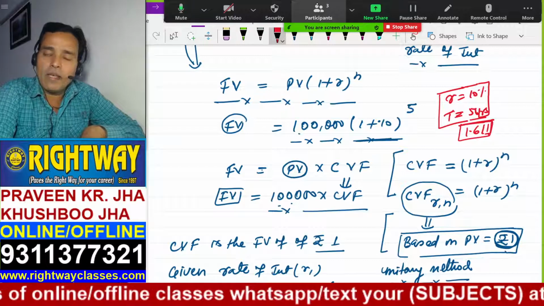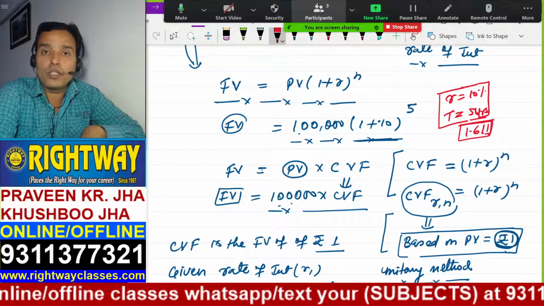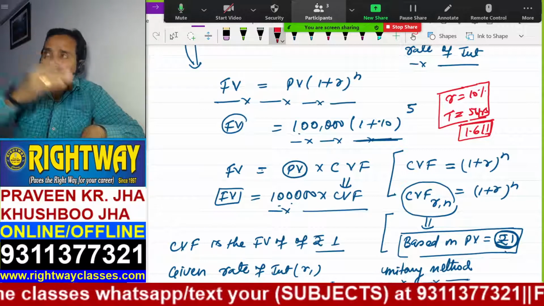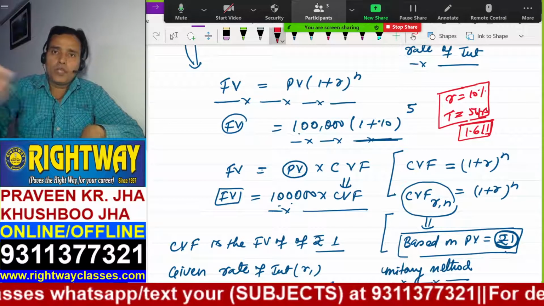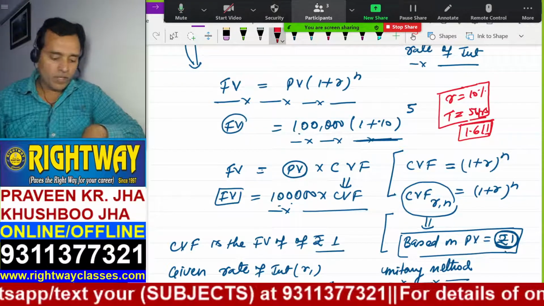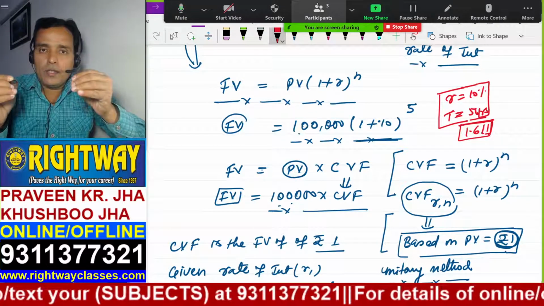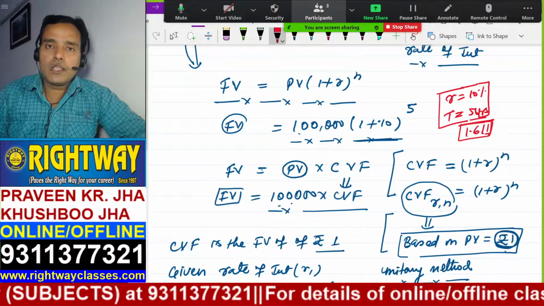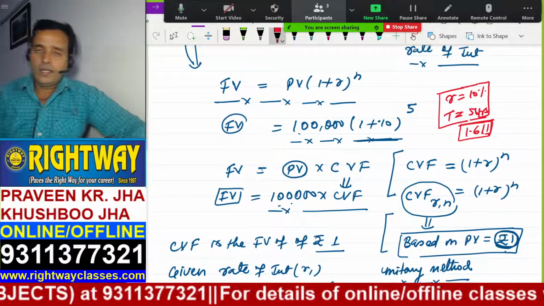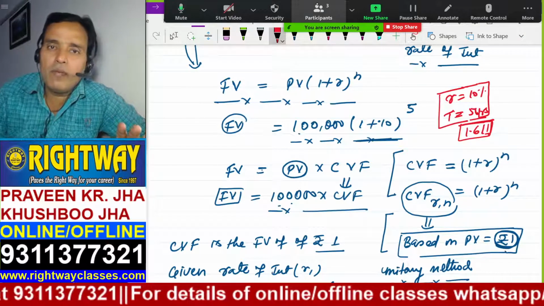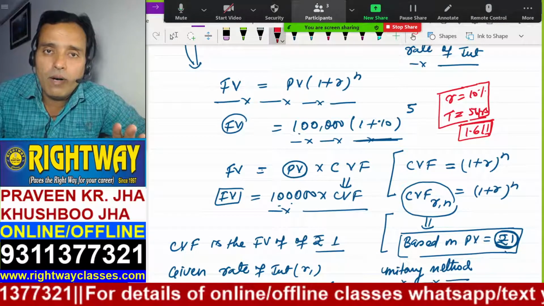CVF will always be more than 1, because whatever you get after some time will always be more than 1. Because 1 is the present value. Today you are giving me 1 rupee, and I'll give you back something more by adding some interest after some time. So in many ways you can keep this concept in mind: CVF will always be more than 1.